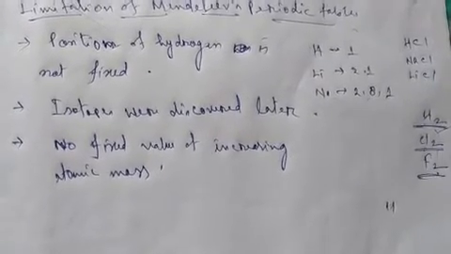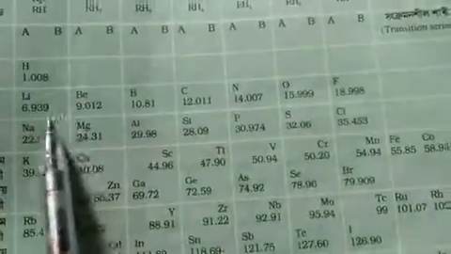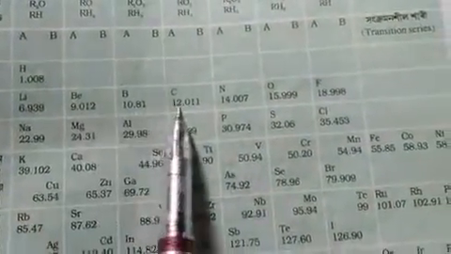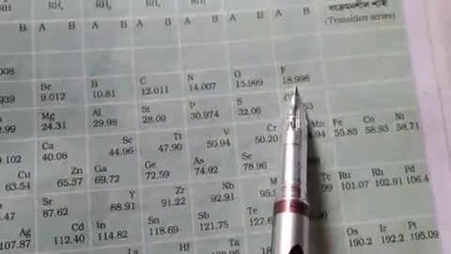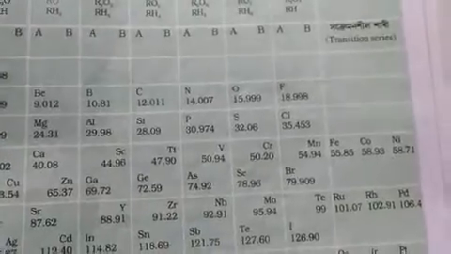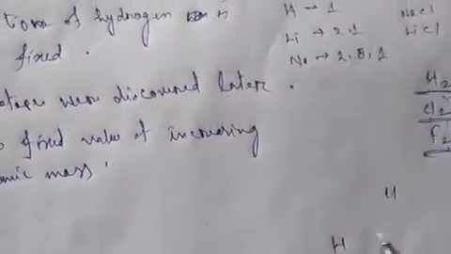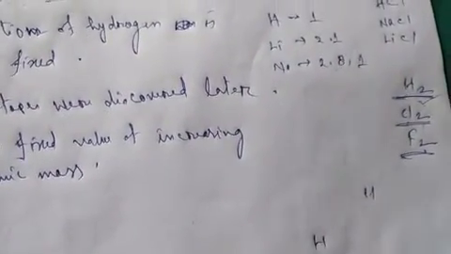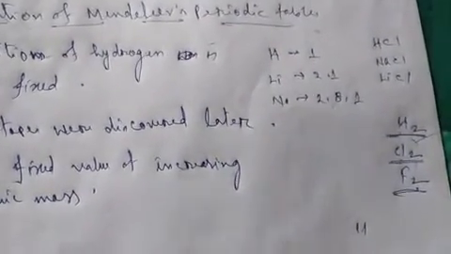Again you see in Mendeleev's periodic table what we have observed: increasing order of their atomic masses, right? So when isotopes were discovered, suppose we consider the isotopes of hydrogen, then you know hydrogen has 3 isotopes, right?